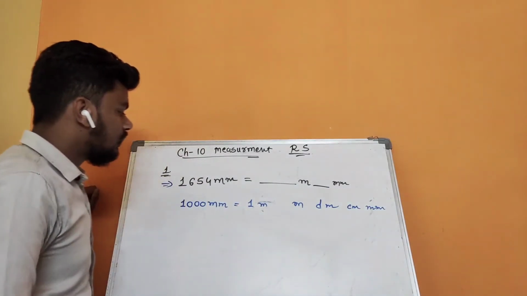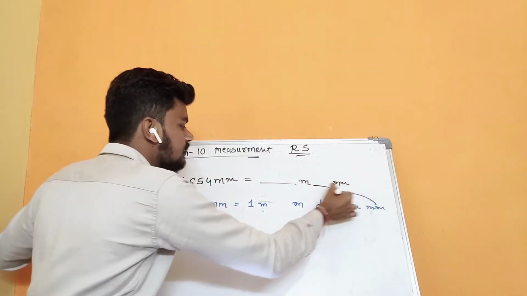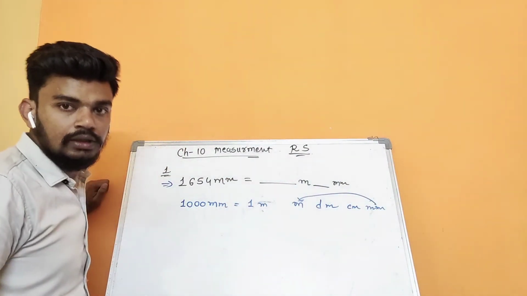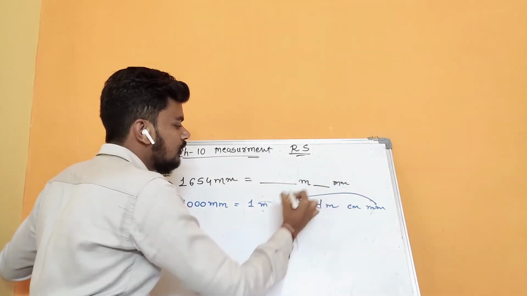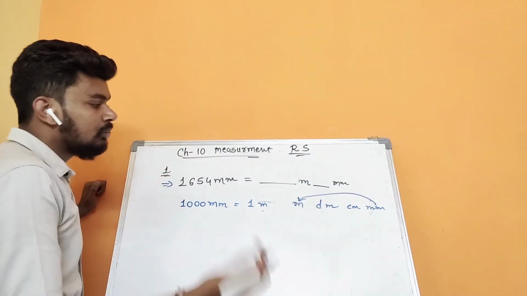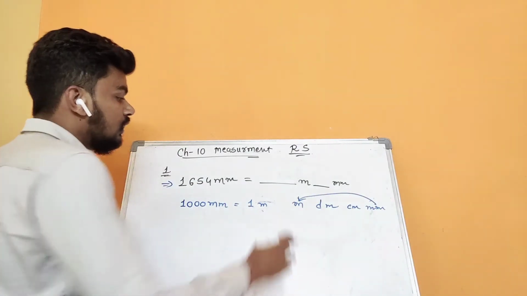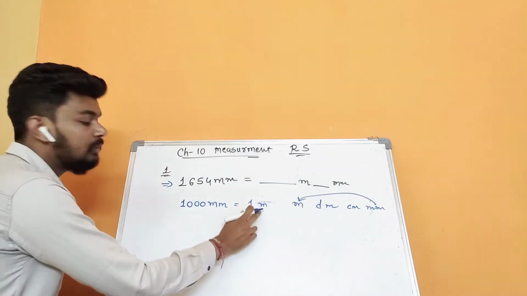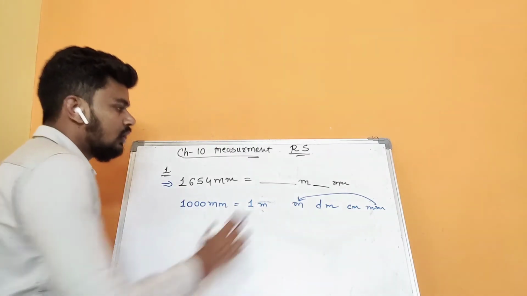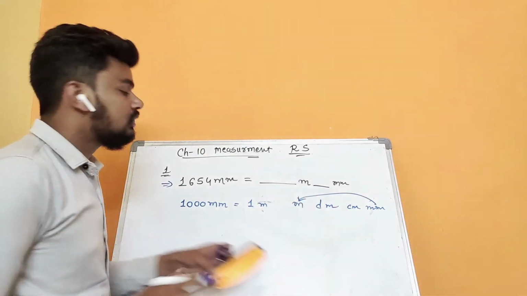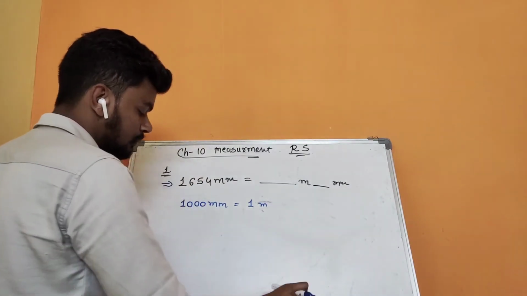Done? Okay, so now you have to convert millimeter to meter. That means you have to go from here to here, right? So what will you have to do? You have to divide. But the relation between these is 1, 2, 3: you have to take 3 jumps. So that means 1 meter is 1000 mm. So by this method you can get the relation between any two units, right?